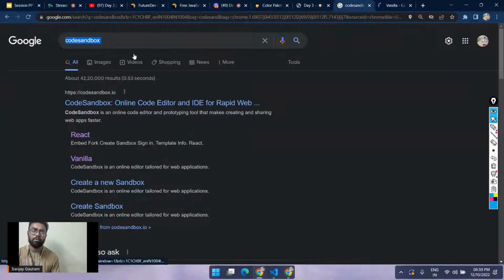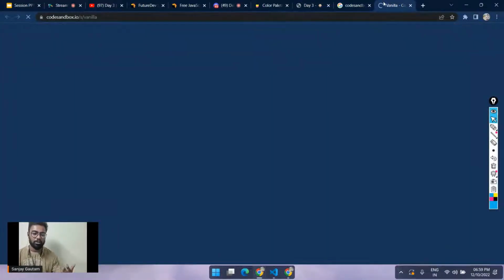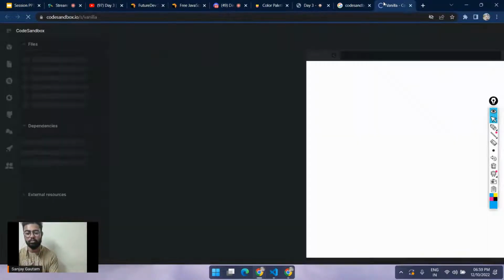So just like CodeSandbox. And I think we have many more here. CodeSandbox is one of my favorites. Click on the vanilla here and just wait for a while. It will load a JavaScript file for you with the HTML and with the index.js as well.